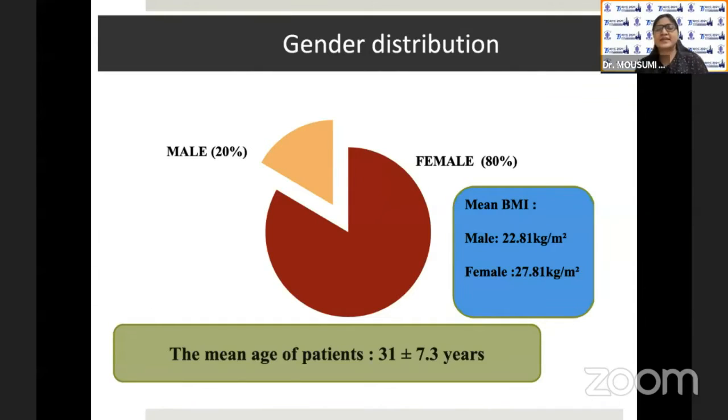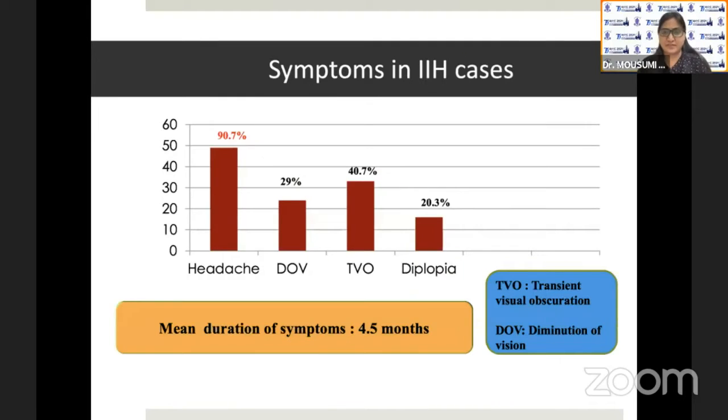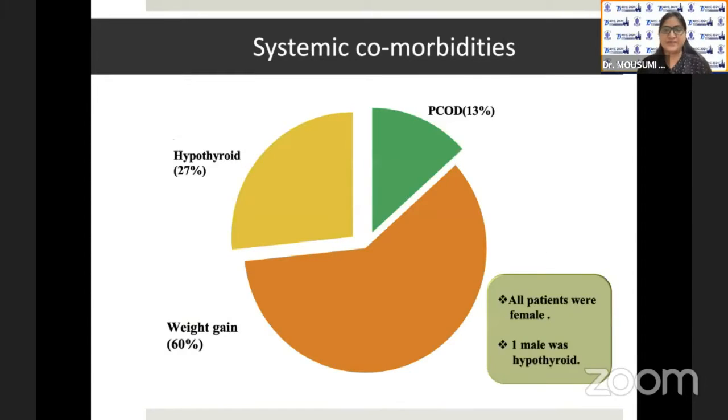Coming to the results, 80% of the patients were female, whereas 20% were male. The mean age of the patients was 31 plus or minus 7.3 years. Headache was the most common symptom, present in 90.7% of the cases, with a mean duration of symptoms of 4.5 months. Other systemic comorbidities were PCOD, hypothyroidism, and weight gain within the past 1 year.